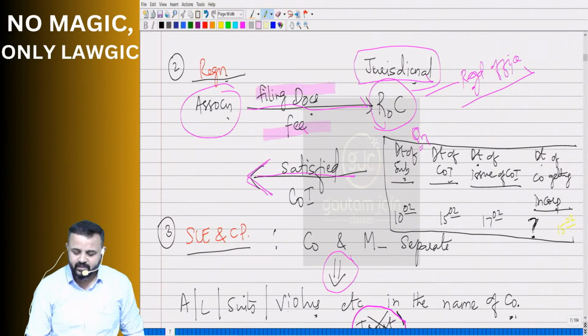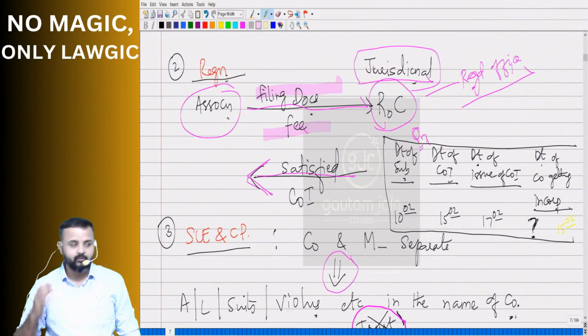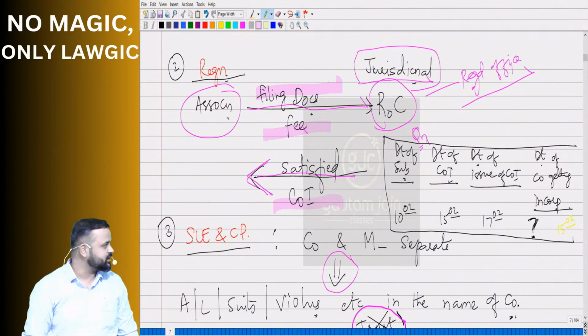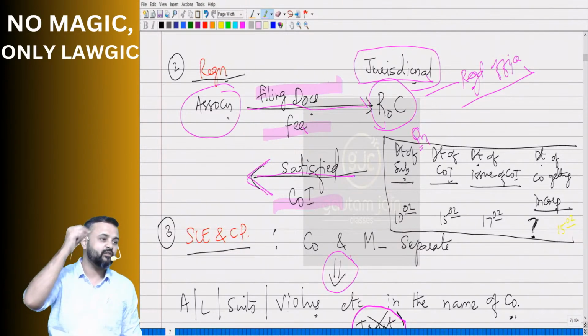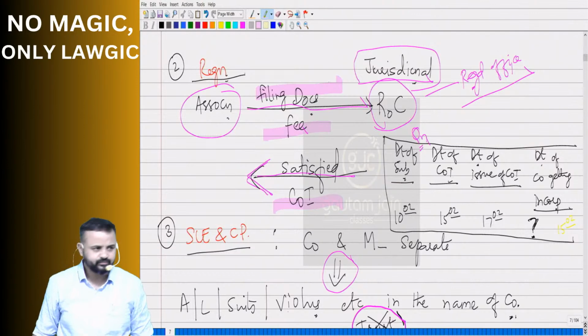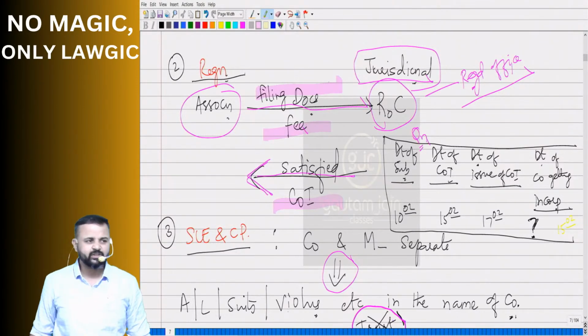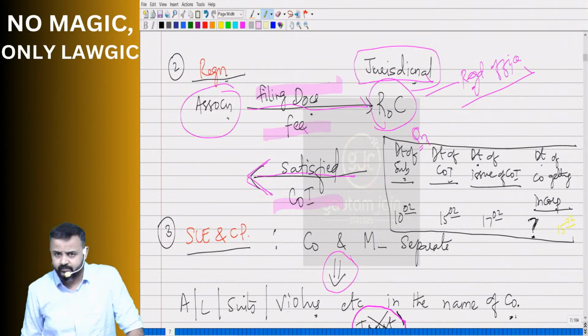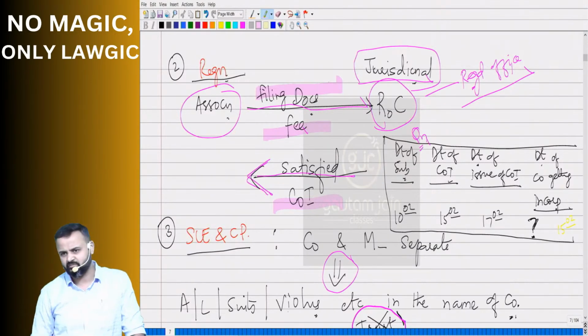So filing of documents and then fee has to be paid. And once ROC is satisfied, he will give the certificate of incorporation after making an entry in the register of companies. Okay, sir. We understood. Now, sir, please ask one question so that we know whether we have understood it well or not. Okay, let me take a very small question, which I have mentioned there as well.